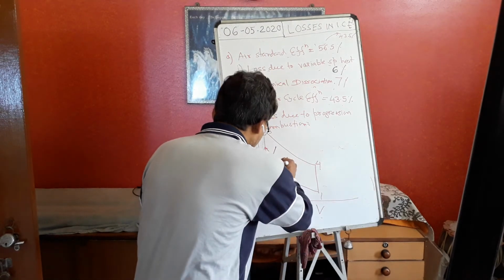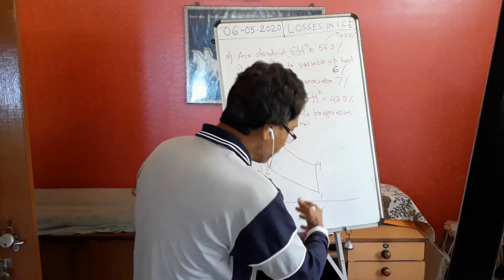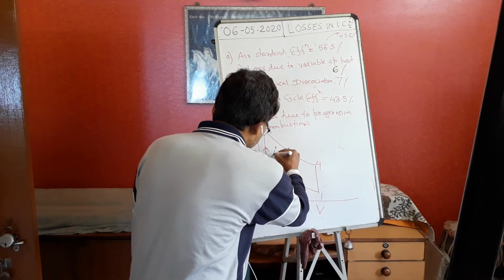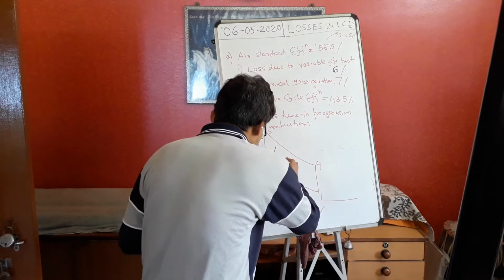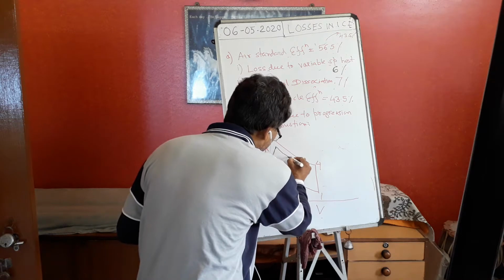So there is a displacement. As there is a displacement, the piston has moved from TDC toward BDC, so our volume has expanded, and in that case what will happen? It will not rise. The peak pressure will not rise. So it will come like that.